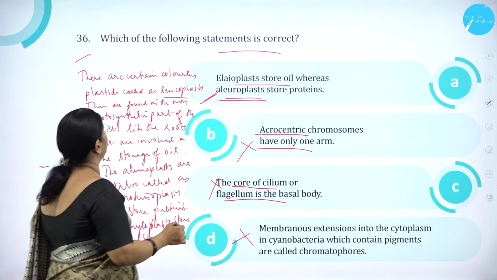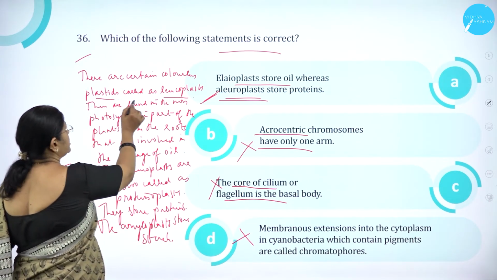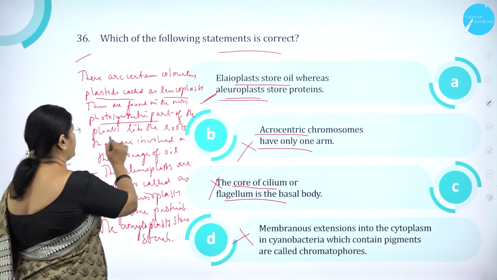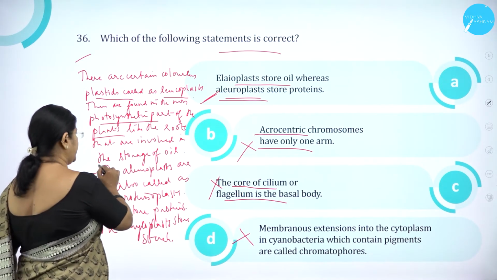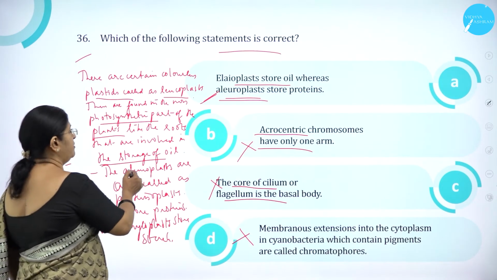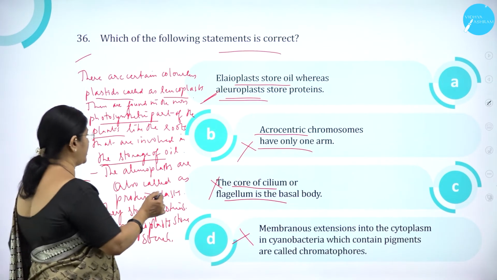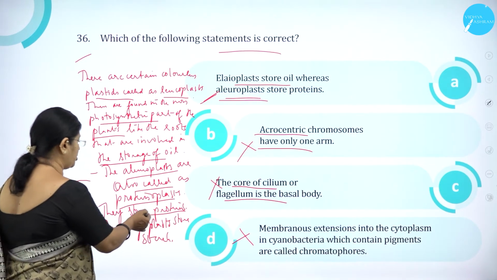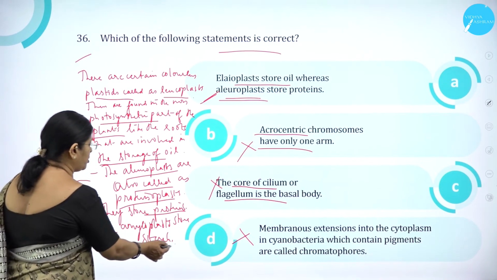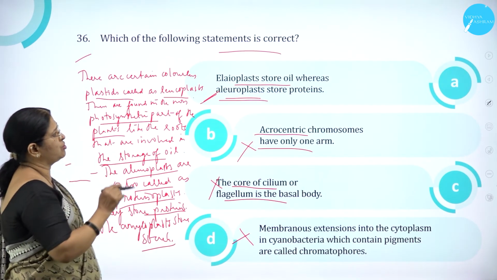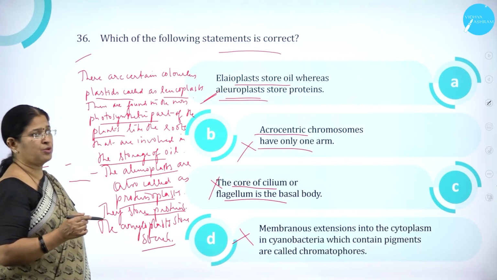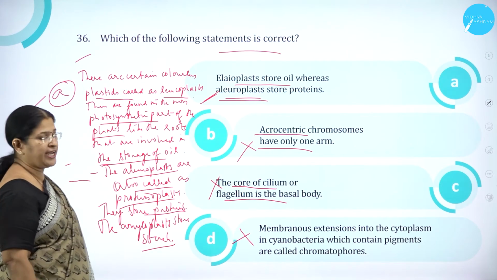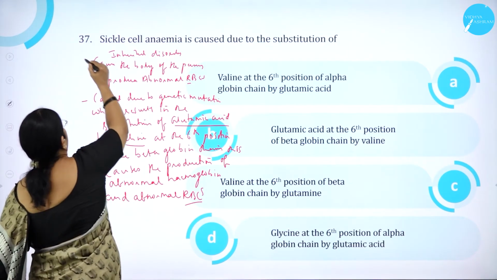That is option A. As we know, there are certain colorless plastids called leucoplasts, and these are found in the non-photosynthetic part of the plants like the roots that are involved in the storage of what? Oil. So elaioplast store oil, whereas the aleuroplasts are also called as proteinoplasts and they store proteins. Amyloplast store starch. So elaioplast store oil whereas aleuroplast store protein is correct. So option A is the correct. Option A is correct.